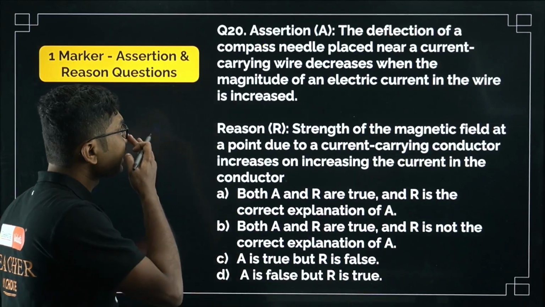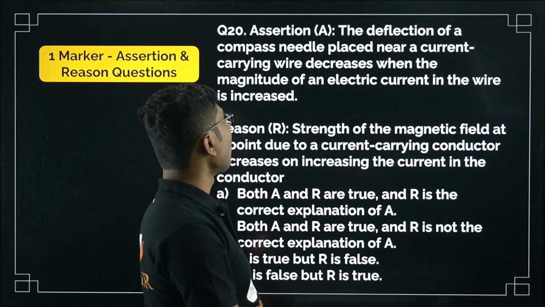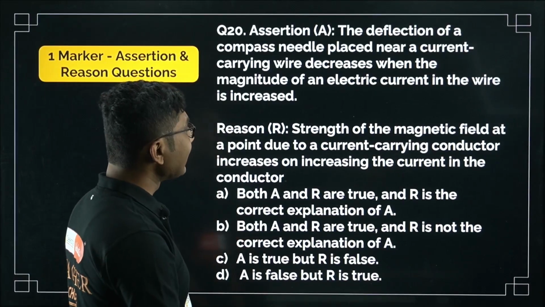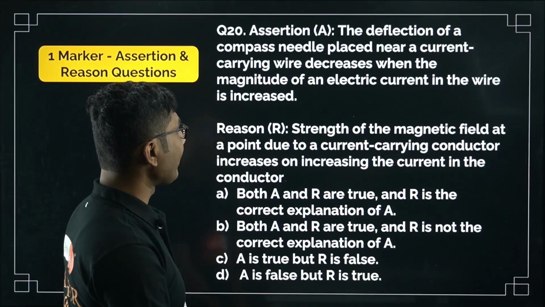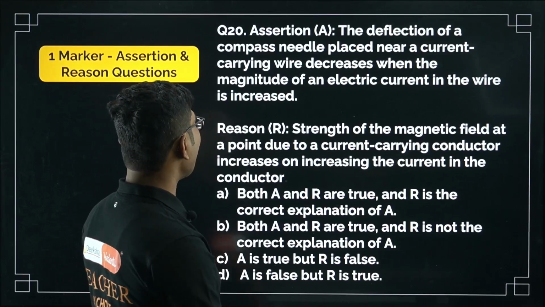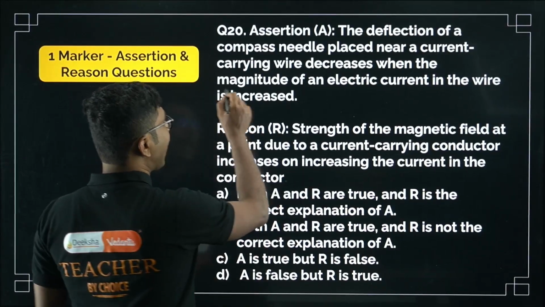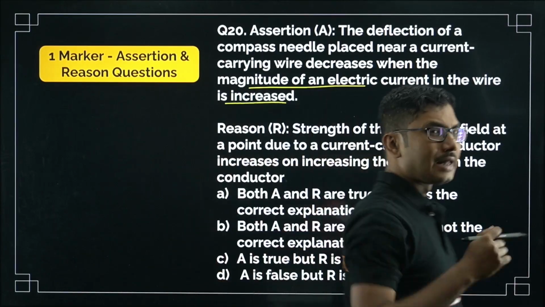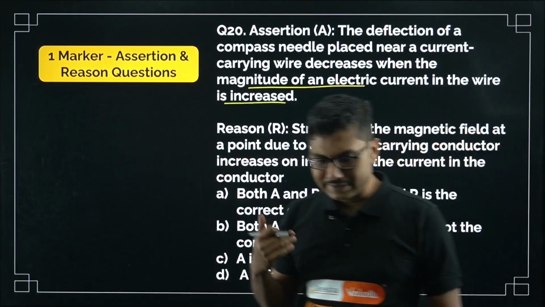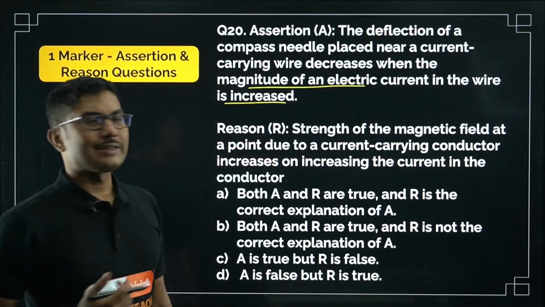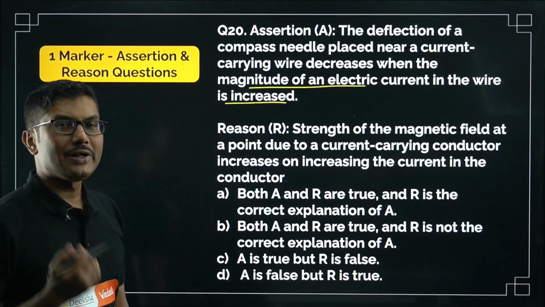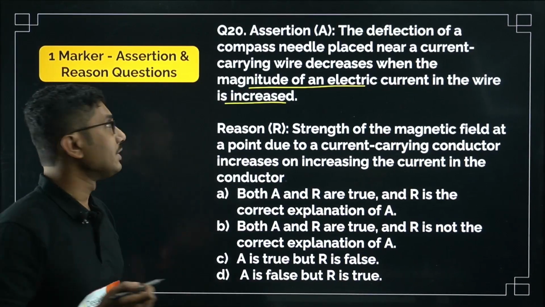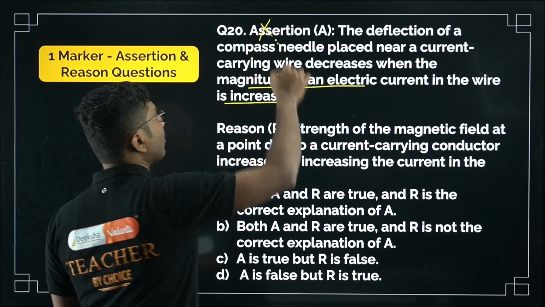Now the next question. Assertion: the deflection of a compass needle placed near a current carrying wire decreases when the magnitude of the electric current in the wire is increased. So the magnitude of the electric current is increased, then the deflection is decreasing. That means the magnetic field is getting weaker. Is it the case? If you increase the current, the magnetic field should get stronger. So the deflection should increase instead of decreasing. So definitely the assertion is not correct.